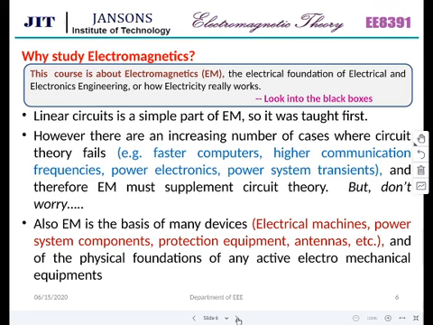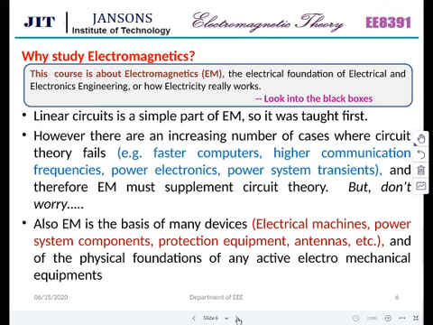Why study electromagnetics? This course is about electromagnetics, the foundation of electrical and electronics engineering, or how electricity really works. What is meant by electricity? You can really get to know after reading electromagnetics.